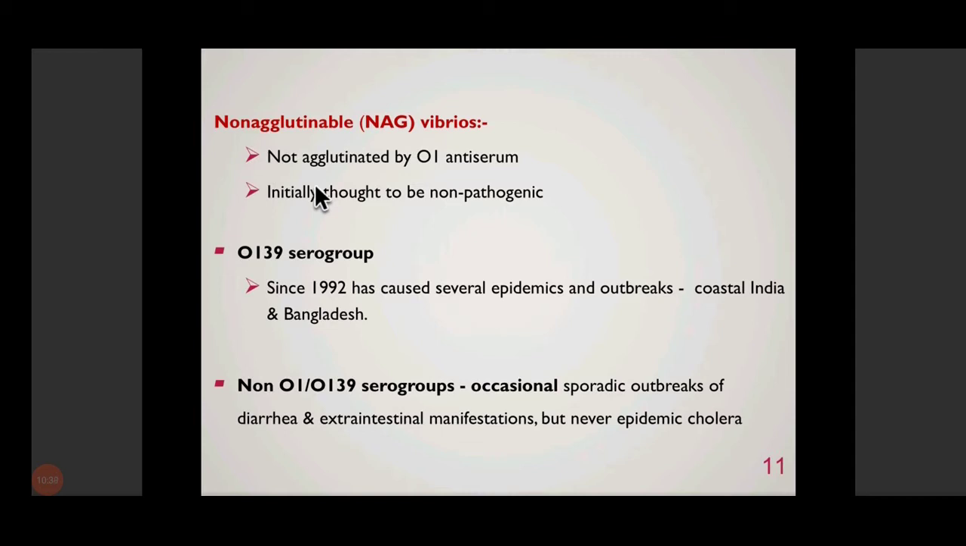But over a period of time, it was seen that the O139 serogroup suddenly began to cause several epidemics and outbreaks, especially in the coastal regions of India and in Bangladesh. This occurred since 1992. So O139, apart from O1, is another important serogroup of Vibrio cholerae. But apart from O1 and O139, other serogroups are relatively very rare, and they may cause very rare or occasional outbreaks of diarrheal illnesses.